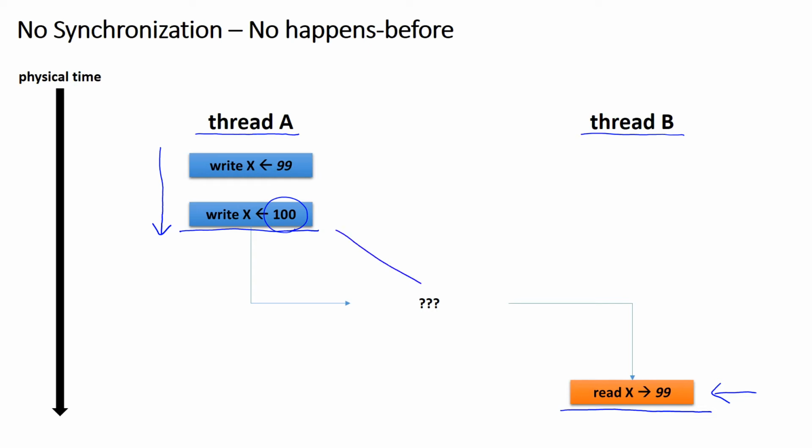However, there is no happens-before relationship between these two threads, so nothing can be known about the result of executing this read statement, even though it is executed later than these two statements. So it may return the original value of 99, or it may return the updated value of 100.